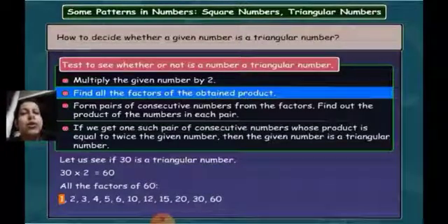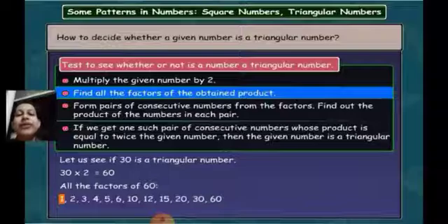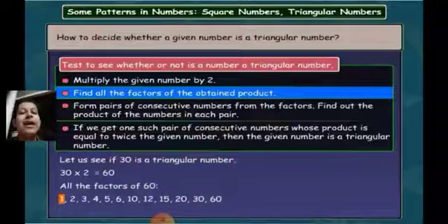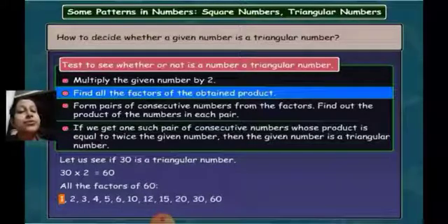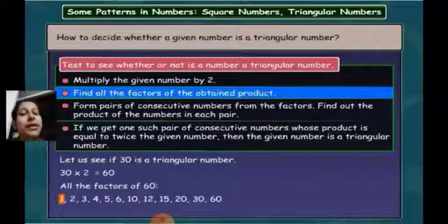Let us see the products of each of these pairs. 1 multiplied by 2 is 2. 2 multiplied by 3 is 6. 3 multiplied by 4 is 12. 4 multiplied by 5 is 20. 5 multiplied by 6 is 30.